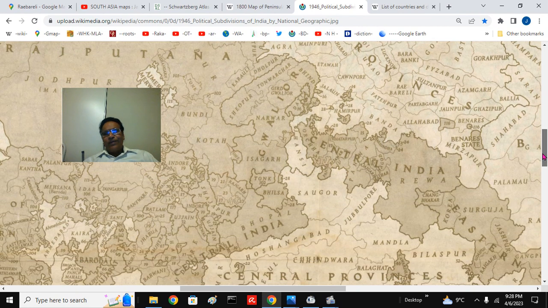Then of course you have the very important Allahabad division, Prayag division, where the Nehru family and Purushottam Das Tandon come from. That is Kanpur, Fatehpur and Allahabad. South you have the Bundelkhand region.